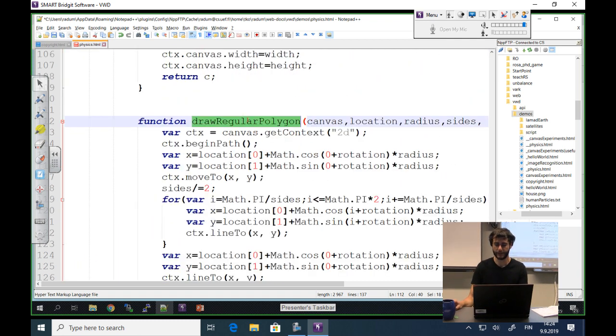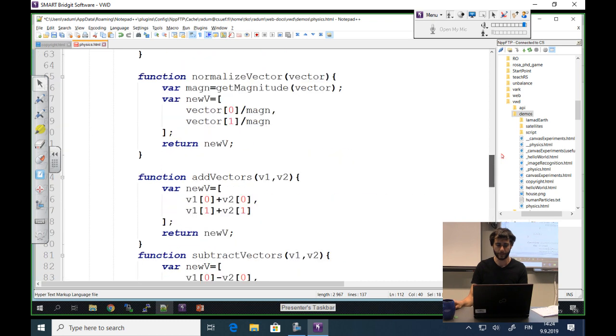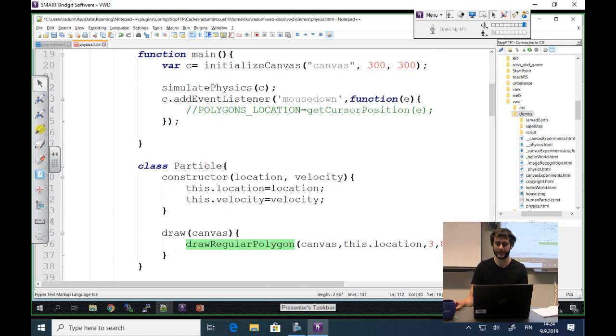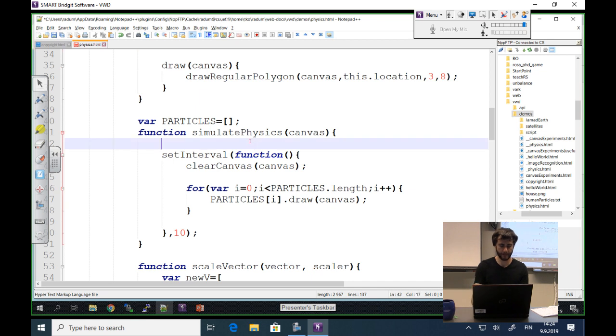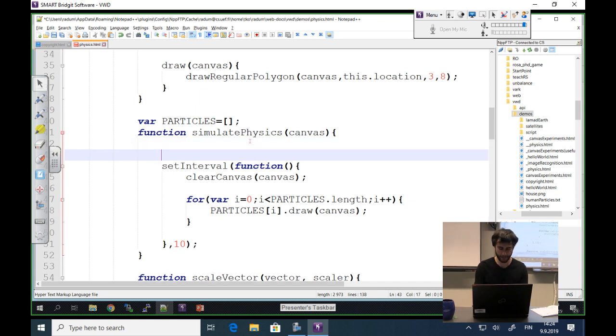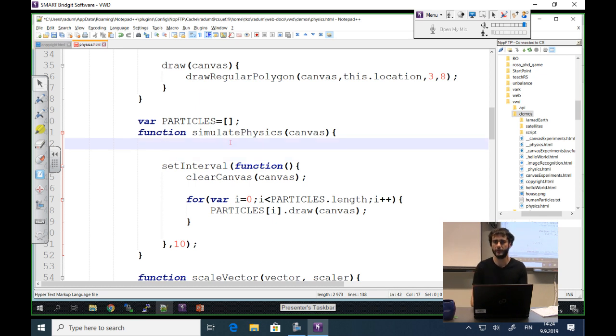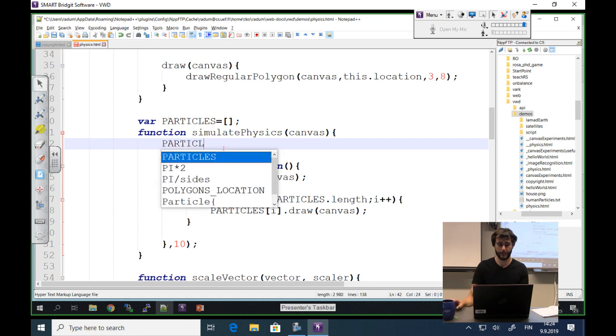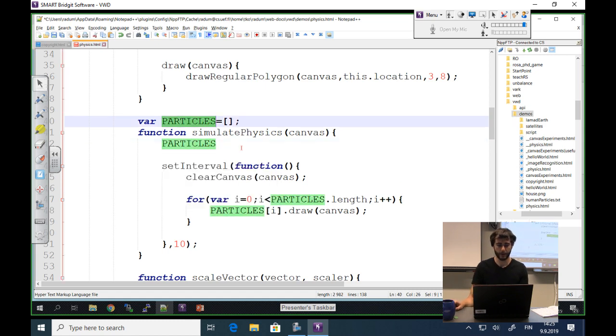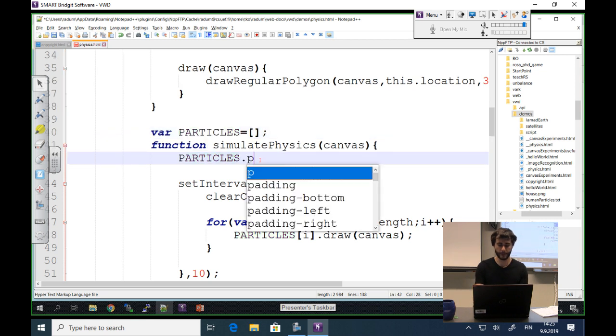Okay, I will need this to be used by the particle class here when we are displaying a particle. And yeah, let's define a few particles here just manually and put them on the canvas to see if they appear there and if the code I modified now is still working. Okay. So I'm going to say particles. So this is my particles array from here. I'm going to add a new particle to it. So push.